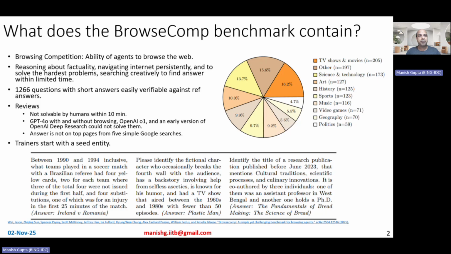Well, BrowseComp stands for browsing competition. So it basically is a benchmark for testing the ability of agents to browse the web. These large language models by themselves may not know the answer to some questions. And then what they can do is retrieval from the web and then try to figure out those answers. So that's basically the BrowseComp benchmark.